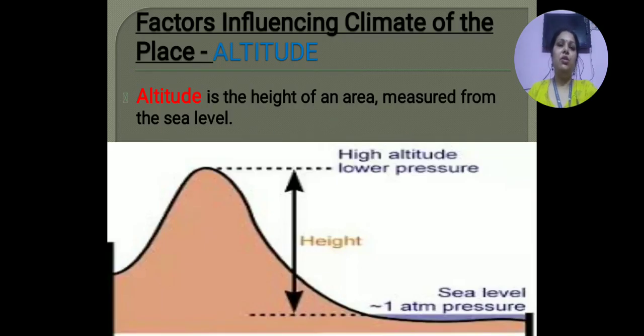Now today's topic, we will discuss the second factor which influences the climate of a place, that is altitude. What is altitude? Altitude is the height of an area measured from the sea level.